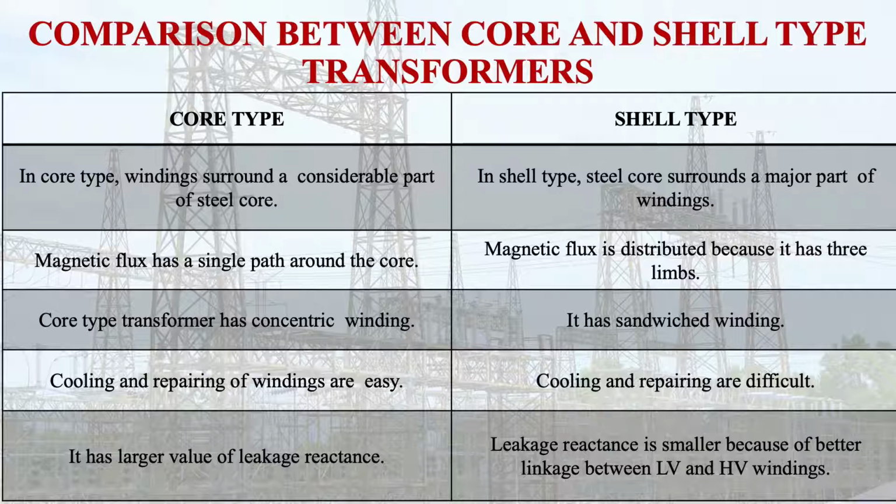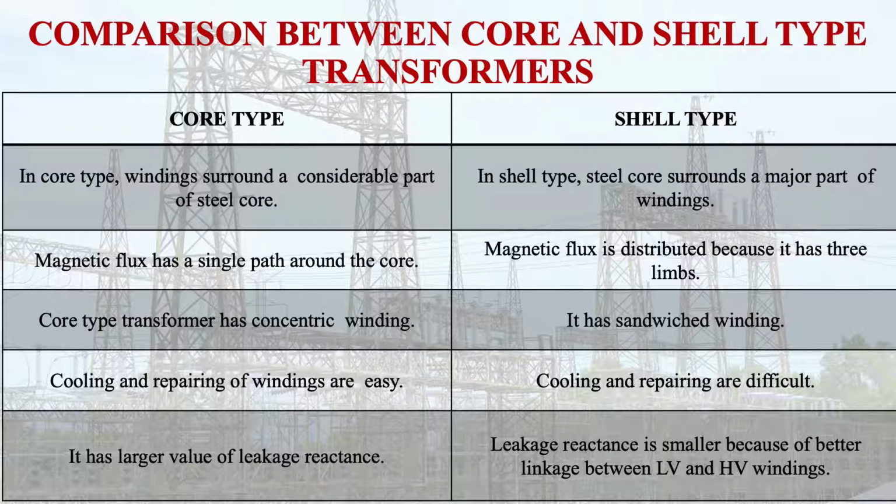Then the core type transformer requires less iron and more copper. We are using copper for the winding, and iron for making the core. In the case of the shell type transformer, you can see that on both sides the winding is sandwiched between the core limbs, and it requires more iron but less conductor material.